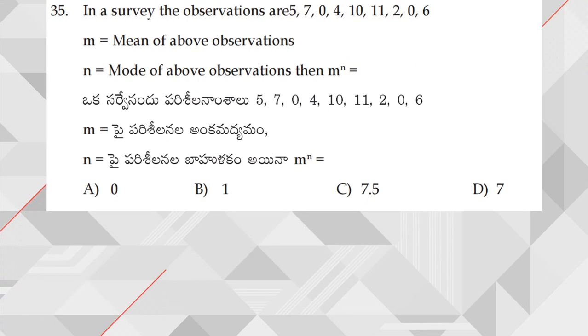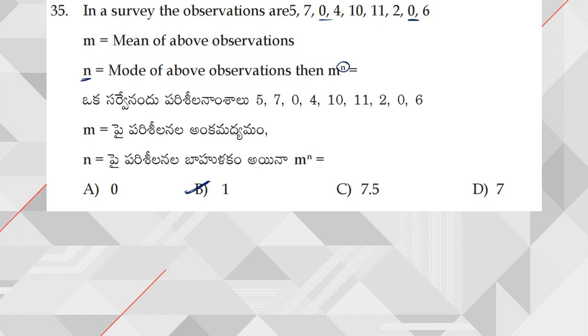Next, moving on to question number 35. M is equal to mean of the above observations and N is mode of the observations. If you observe the mode, mode is nothing but 0 here. That means clearly N is equal to 0. So anything power 0 is 1. Hence the answer is 1. Right, so directly by this particular hint we can answer this question.